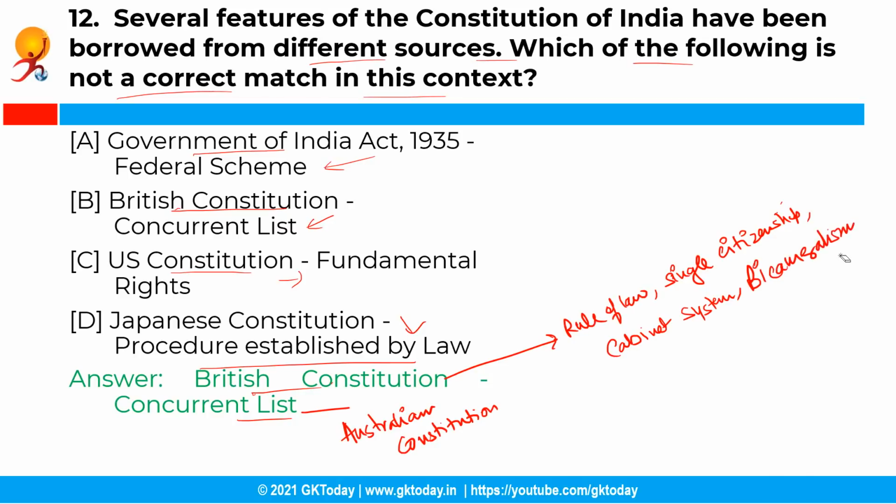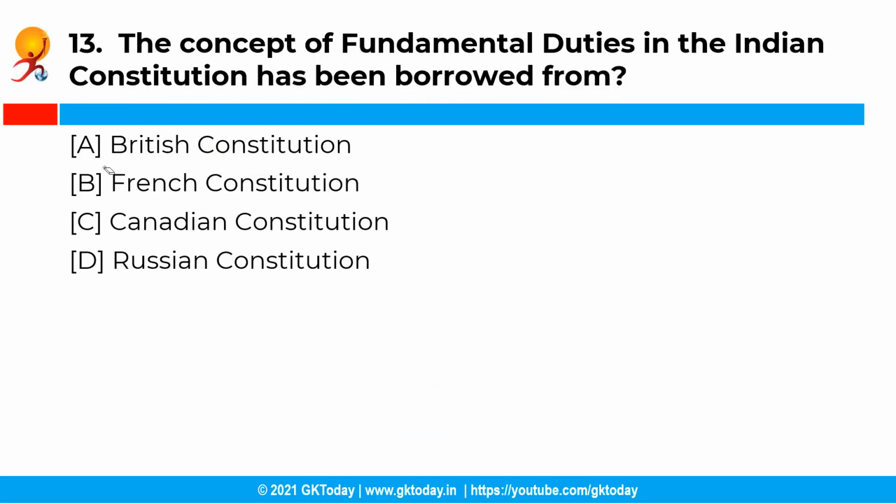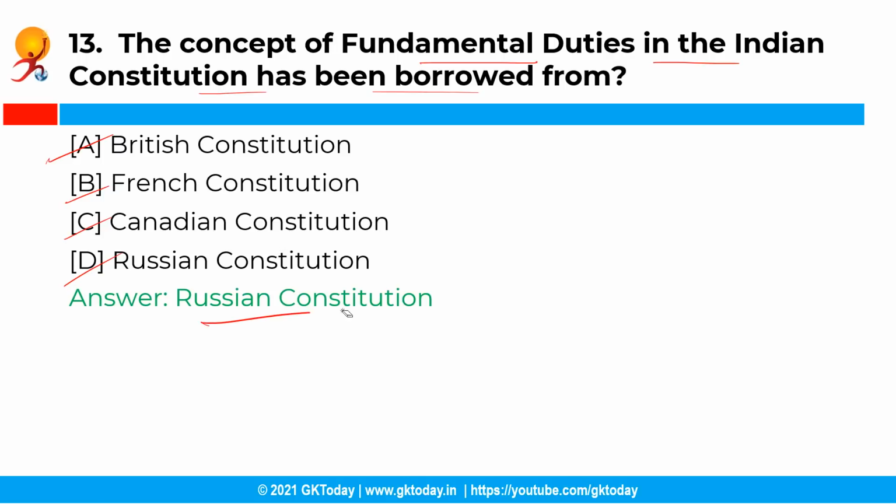most important bicameralism. So the next question is, the concept of fundamental duties in the Indian Constitution has been borrowed from which constitution? Your options are option A, British Constitution, option B, French Constitution, option C, Canadian Constitution, and option D, Russian Constitution. So the correct answer is option D, that is Russian Constitution.